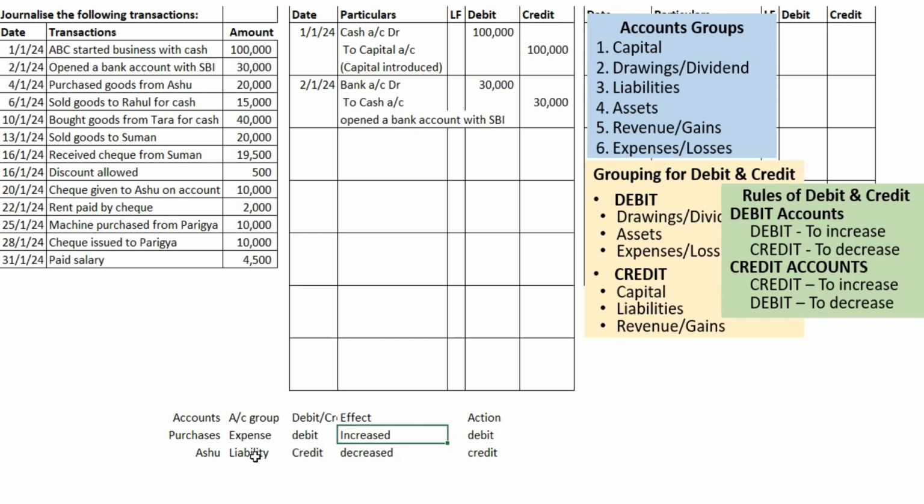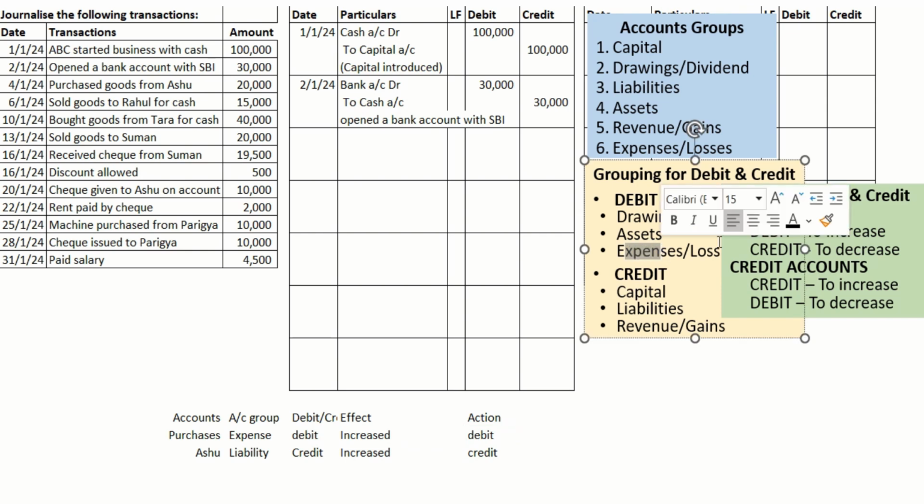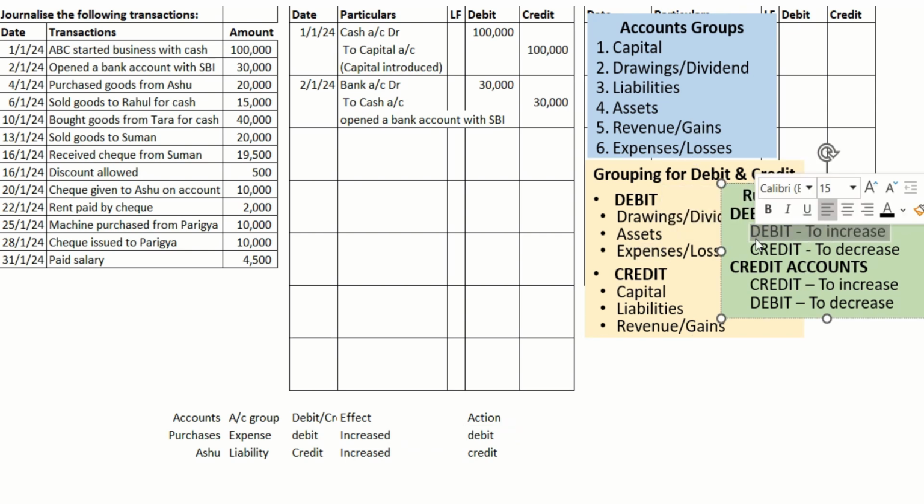What's happening on purchase? Purchase, the expense is getting increased. If it is inventory, the inventory balance is getting increased. Ashu, it's a liability because we are buying on credit. We have to make the payment. So till payment, it's a liability. Ashu company is a liability for us. Liability is getting increased. Now, per expense, it is getting increased that we have to debit. Then Ashu is a liability.